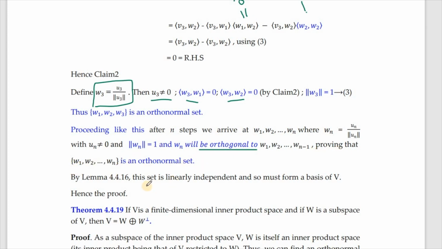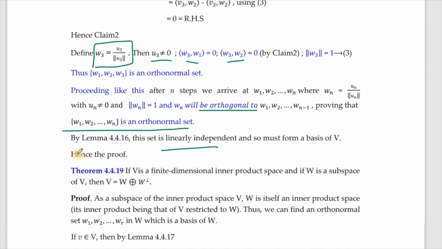So by the lemma, an orthonormal set of vectors is always linearly independent. The number of vectors being n and any basis having n elements means the dimension of V is n, and this is linearly independent. By one of the problems we have already established that this becomes a basis. They are linearly independent, they are n in number, the dimension of V is n, and therefore it forms a basis.